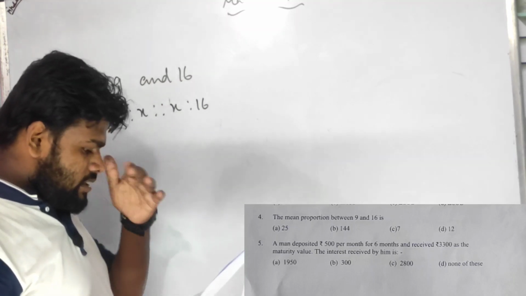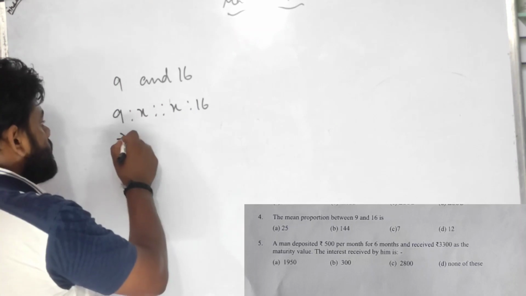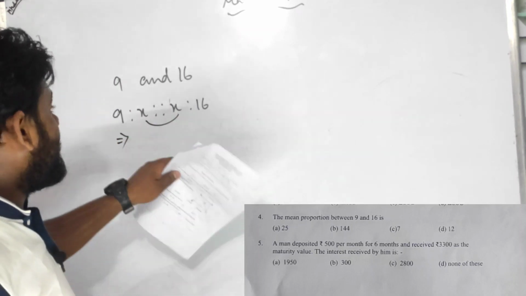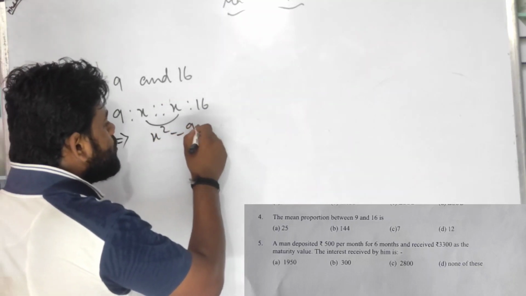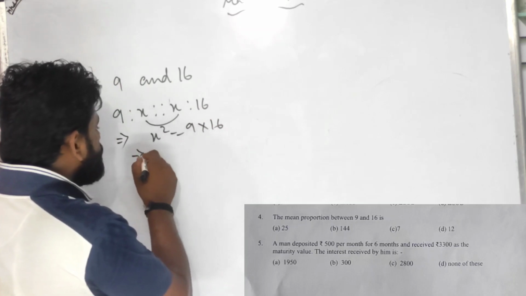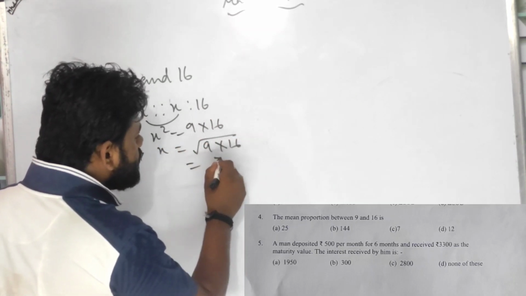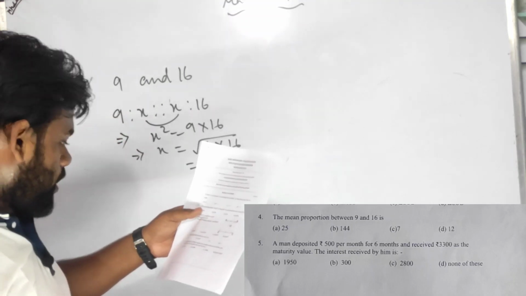So here I concluded that this I will be doing in a mean proportion; in extreme we have to do it differently. So x square equals 9 into 16, right? So x equals the square root of 9 into 16, which gives 3 times 4, which is 12. I can get 12 as the answer.